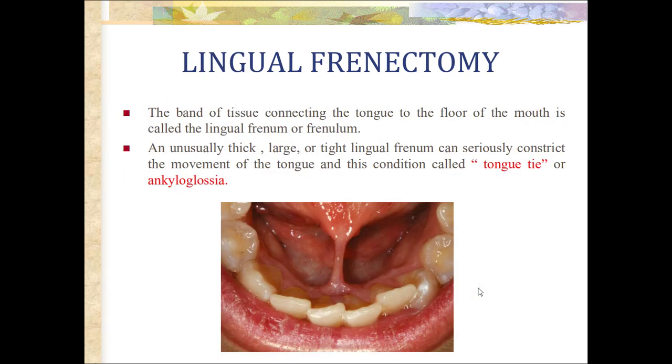Then coming to lingual frenectomy, the band of tissue connecting the tongue to the floor of the mouth is called the lingual frenum or frenulum. An unusually thick, large, or tight lingual frenum can seriously constrict the movement of the tongue, and this condition is called tongue tie or ankyloglossia. Occasionally, this frenum might be congenitally short, thick or tight, or may extend too far down along the tongue.